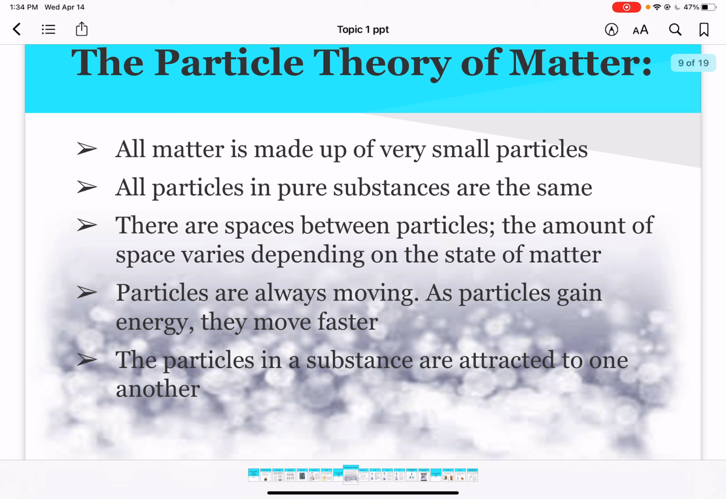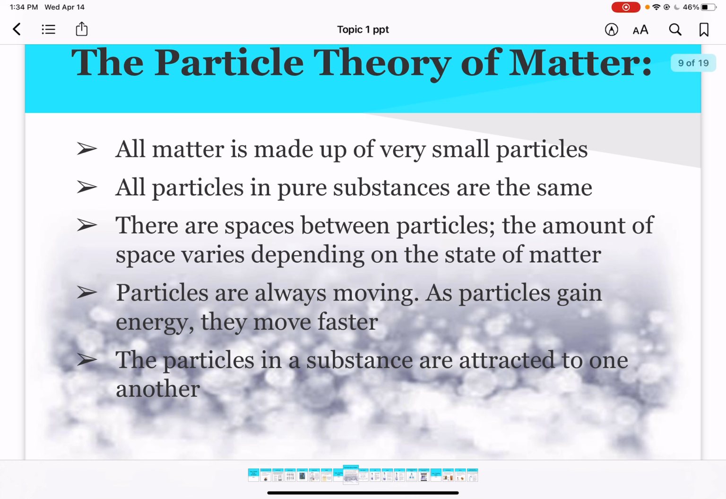All these particles in a pure substance are the same. So when we think of a pure substance, that means it only has one type of particle. And for us, when we're doing chemistry, all of our pure substances are found on the periodic table. It says there are spaces between particles. The amount of space varies depending on the state of matter.